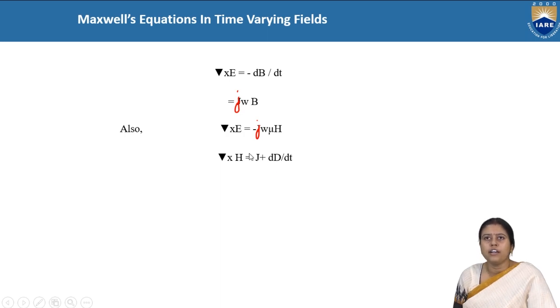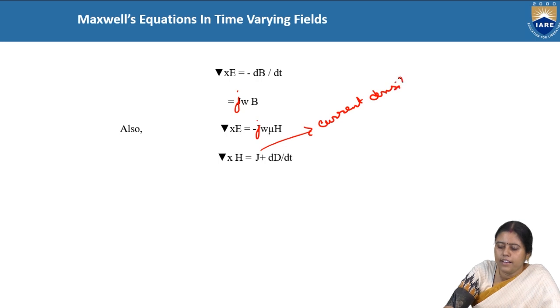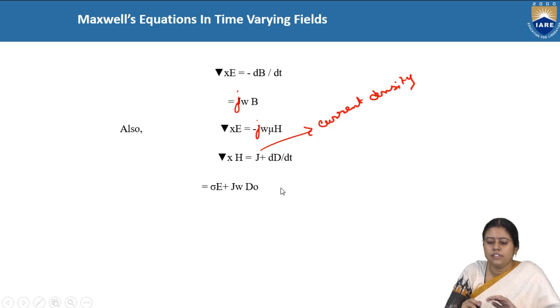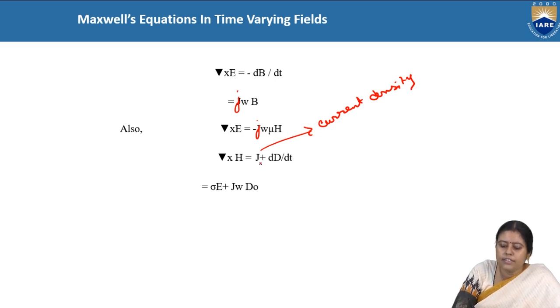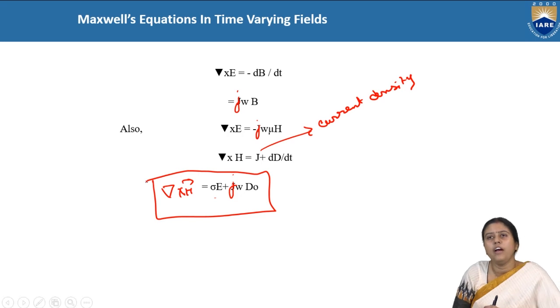Grad cross H is equal to J. This is capital J, because this is the current density, plus dD by dt. So we got J is equal to sigma E, plus j omega epsilon E. So grad cross H is equal to sigma E plus j omega epsilon E, and this is known as Maxwell's equation in the time varying field.